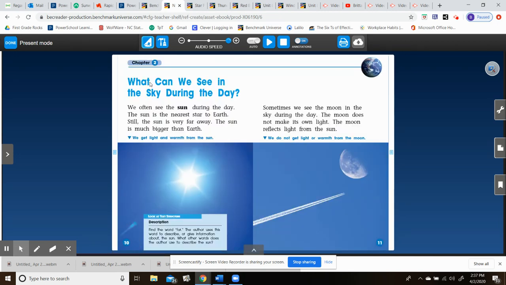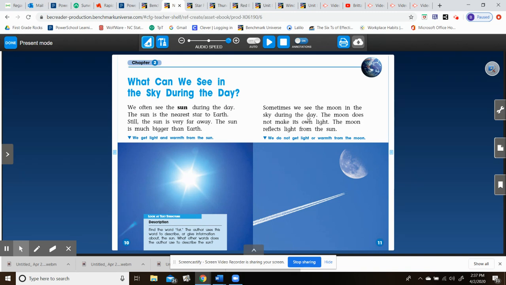Chapter 2. What can we see in the sky during the day? We often see the sun during the day. The sun is the nearest star to Earth. Still, the sun is very far away, and the sun is much bigger than Earth.